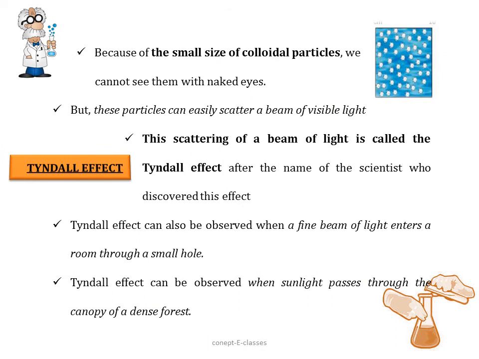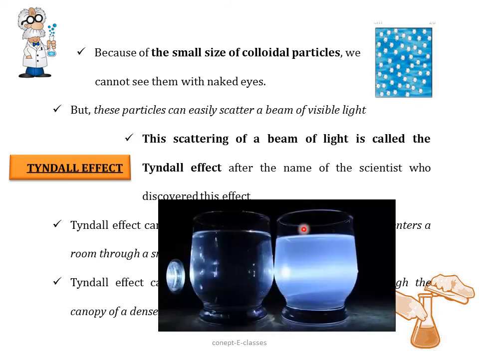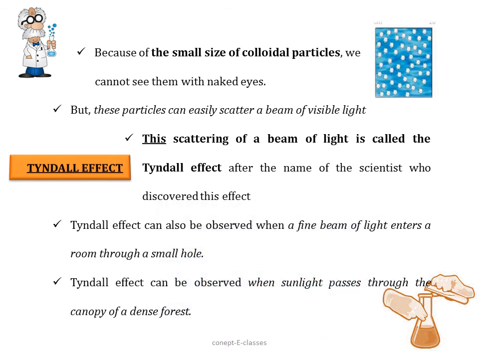Now because of the small size of the colloidal particles, we are not able to see them with our naked eyes. But these particles can easily scatter a beam of visible light, and we are able to see the path of light. So this scattering of a beam of light is called the Tyndall effect, after the name of the scientist who discovered this effect.